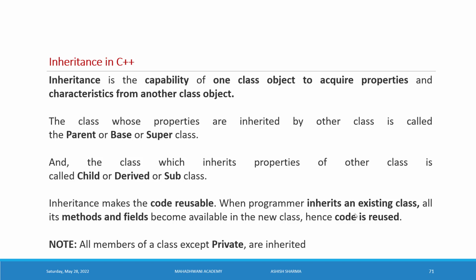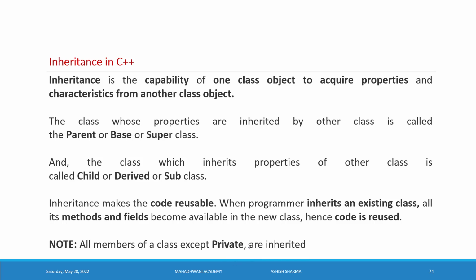When a programmer inherits an existing class, all its methods and fields become available in the new, derived class. Hence the code is reused. So it means we reuse the parent class members in the derived class. All the members of the parent class except private are inherited.